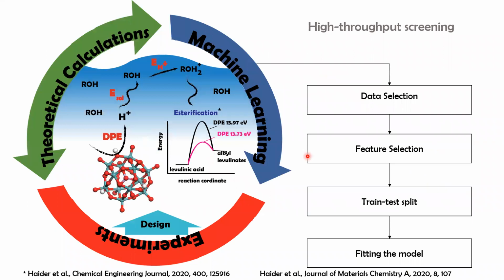Taking this as the motivation, we build up our machine learning model. So the data selected over here is by changing the addenda as well as the central atom of these heteropoly acids, and we calculated the deprotonation enthalpy from density functional theory calculations. Now, for each of these heteropoly acids, we represented it with features in this machine learning model.